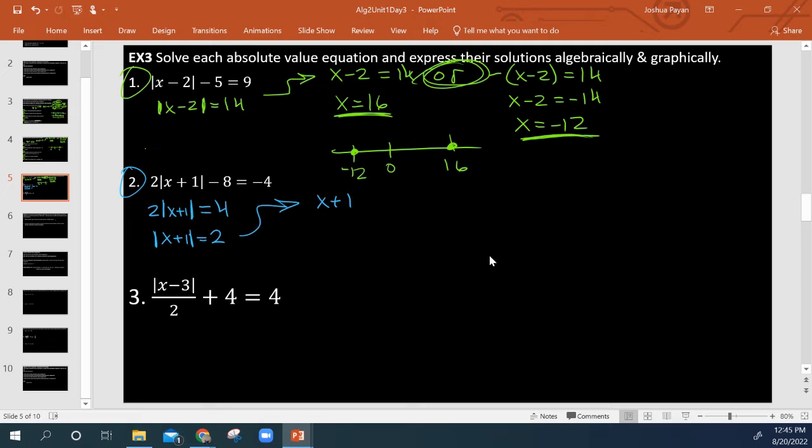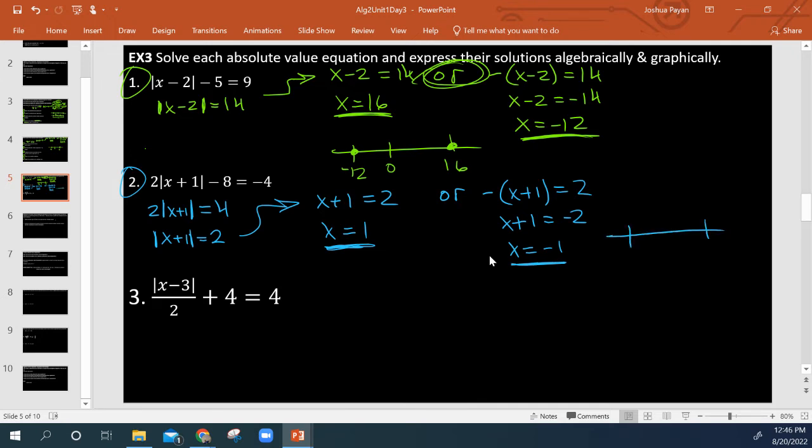So x plus 1 equals 2, or negative x plus 1 equals 2. So x obviously is 1, or after I do some quick maths, x is going to be negative 1. Graphically, that's represented very simply. Our two solutions are going to be at plus or minus 1.